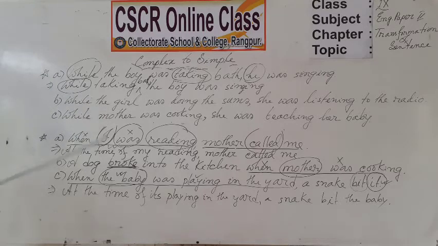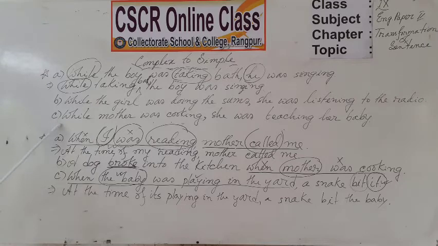While taking bath, the boy was singing. Again in sentence B, while the girl was doing the sums, she was listening to the radio. Same is the case here. Begin the sentence with while, then take the present participle form, while doing the sums, then put the word girl in place of she. While doing the sums, the girl was listening to the radio.